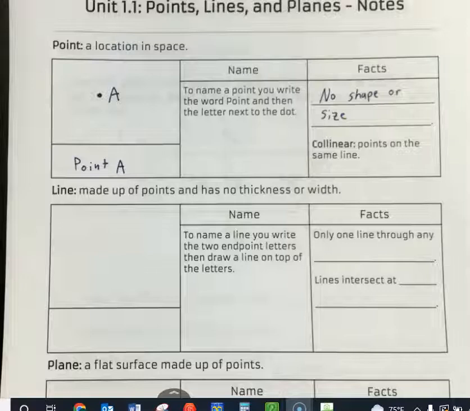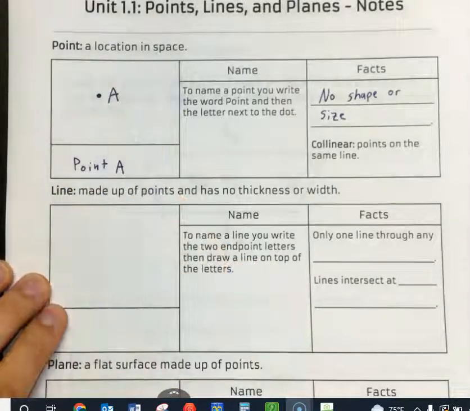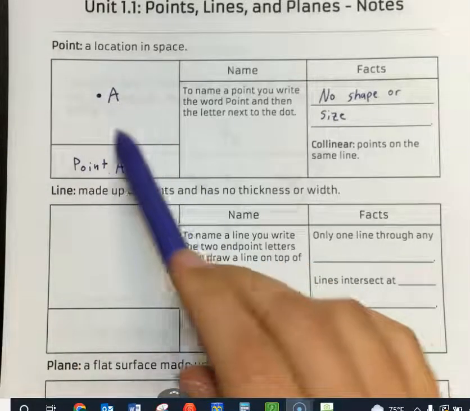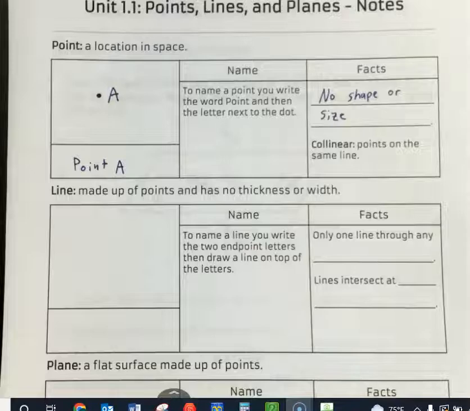But in actuality, a point is just a location in space, right? That's the definition of a point. It is a location in space. It doesn't actually have a shape or size. But in order to provide a way to depict the point on paper, we draw a dot and put a name for it.